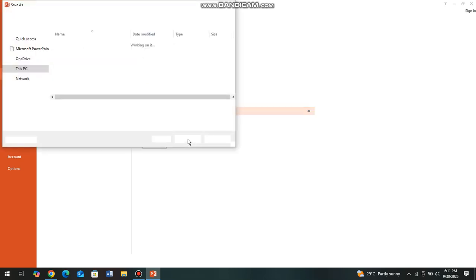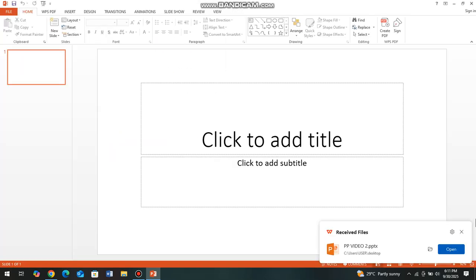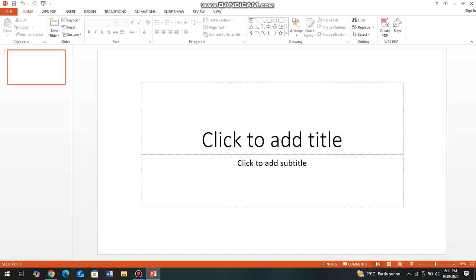After that, it will ask you to give a name. Very important to be saving. So we'll call it PP video, let's say video 2. After that, you save. So this document is saved on my desktop. Saving is very important, it's key. Whenever you open, you need to save. Whatever you'll be putting there, even a long typing, you need to be saving. So Control S will now save without asking you to choose where to save, because you have saved your PowerPoint presentation.